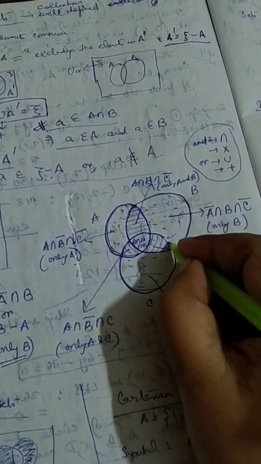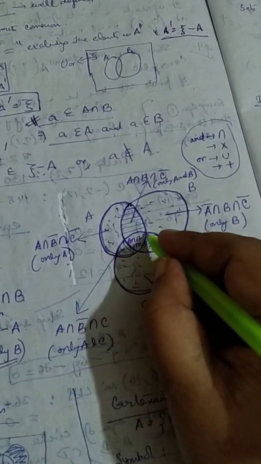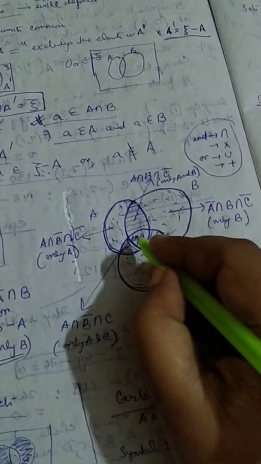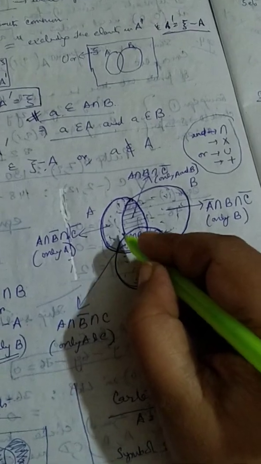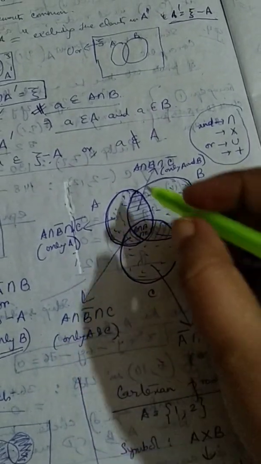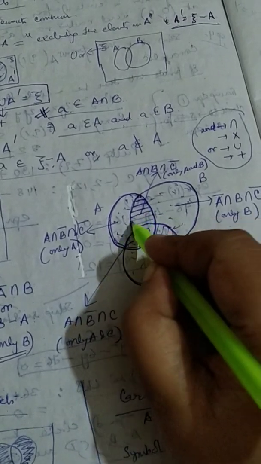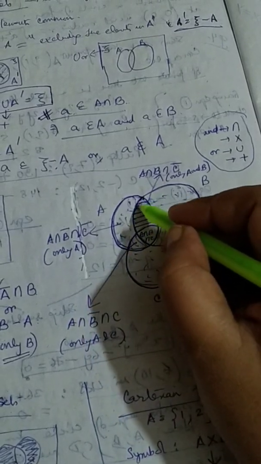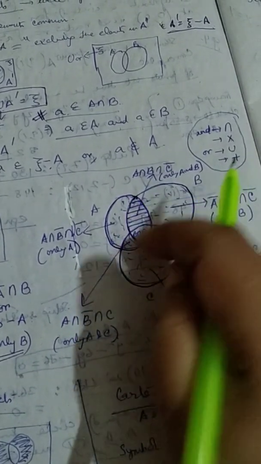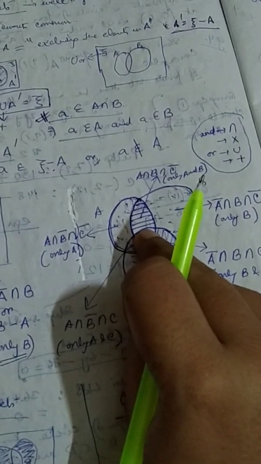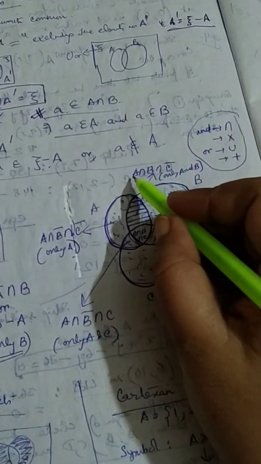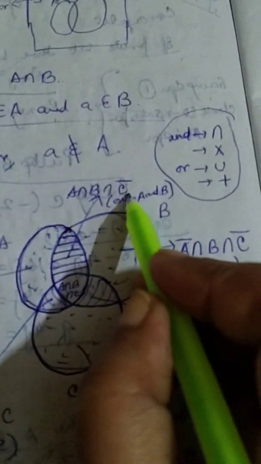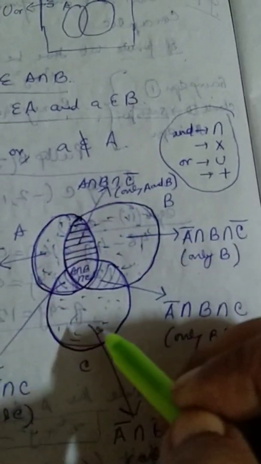Okay, so obviously you can see this small portion over here is the region which contains elements which are there in A as well as in B as well as in C. So this region is A intersection B intersection C. Now this striped portion: this entire portion is the region common to A and B. When I'm leaving out this part, it does not contain the elements of C. So it is the region common to A and B but not to C. That is why we write it as A intersection B intersection C bar. In other words, it represents only A and B.